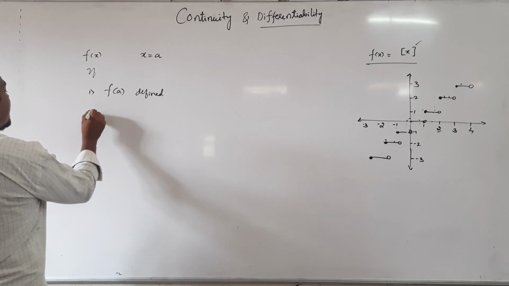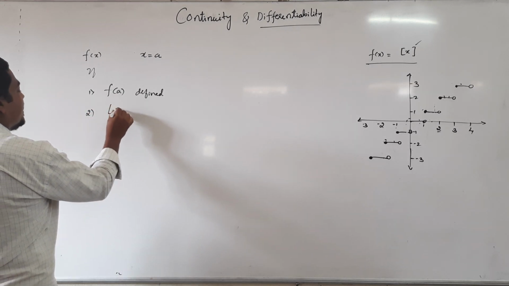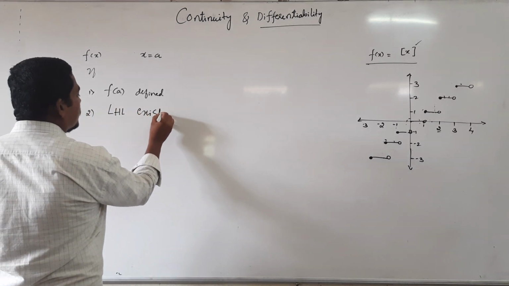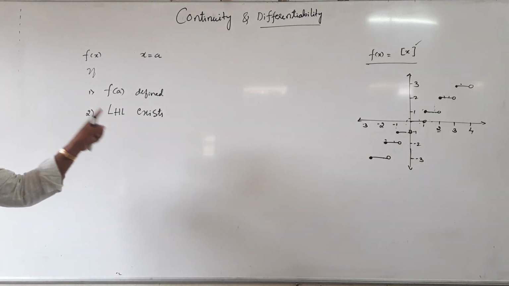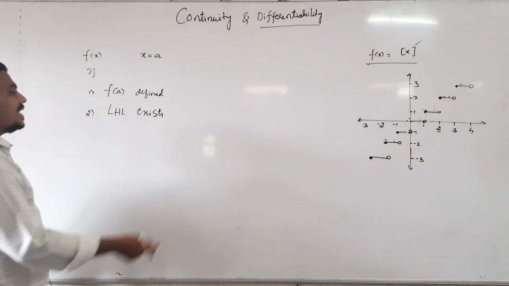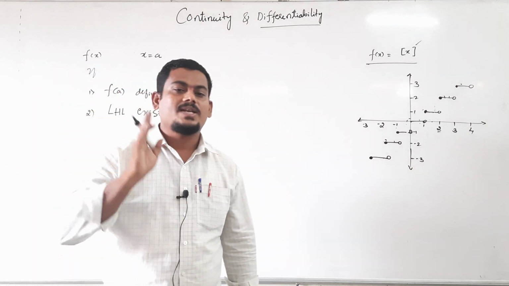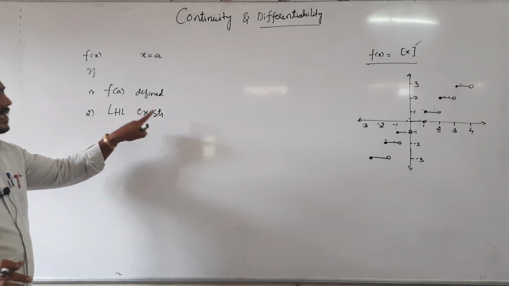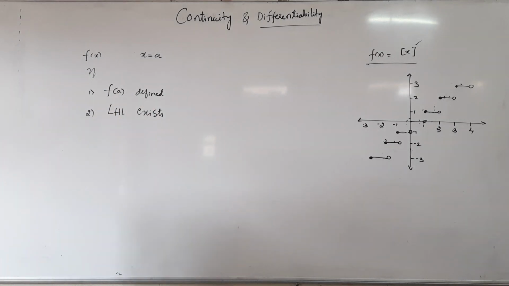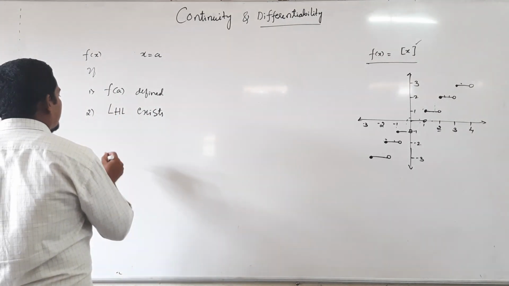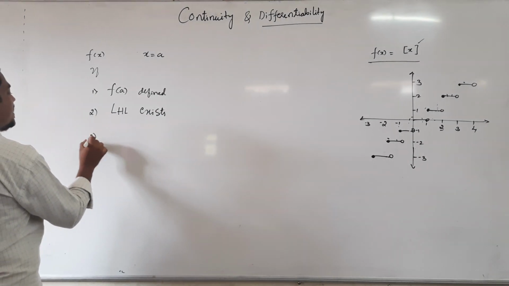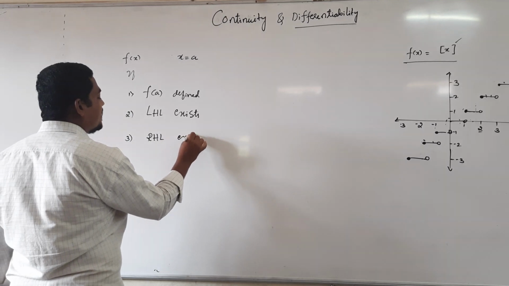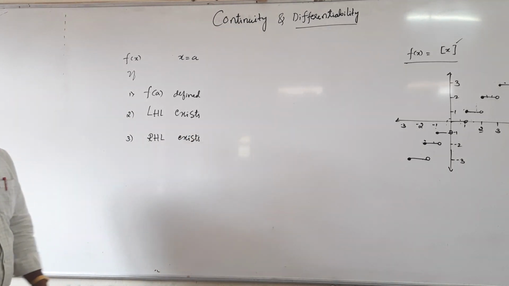And second condition, LHL exists. LHL means left hand limit exists. Exist means it gives a finite value, not exist means infinite value. Left hand limit exists means left hand limit should be finite. Third condition, right hand limit should exist. Exist means it's also a finite value.